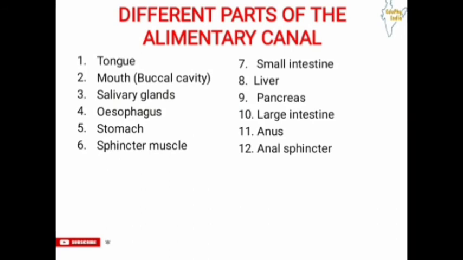Those are the tongue, then the buccal cavity, that is the mouth, then the salivary glands, esophagus, stomach, sphincter muscle, small intestine, liver, pancreas, large intestine, anus and anal sphincter. Now we are going to see the different functions of these parts.